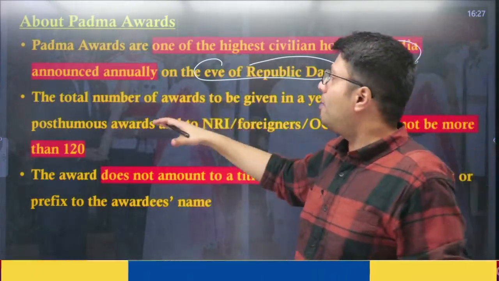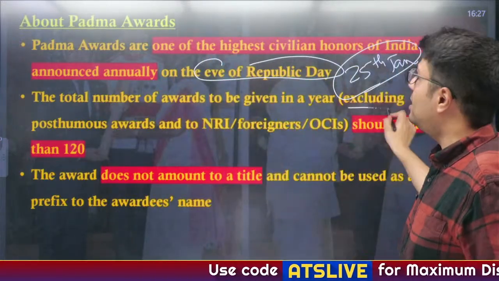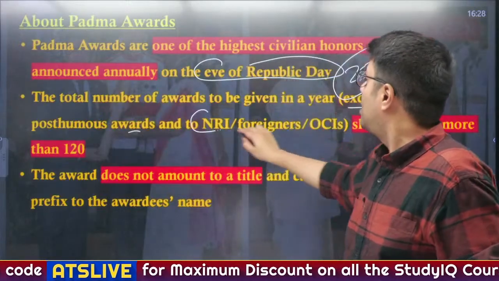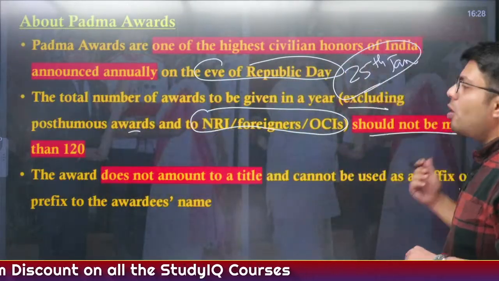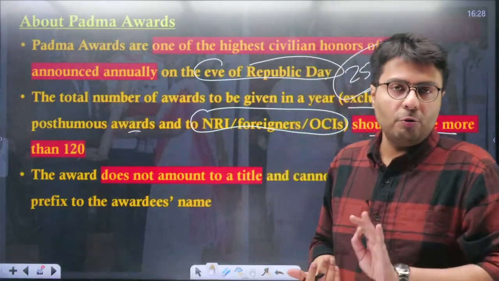Now the total amount of awards that the government can give every year, excluding the people who are not alive anymore, or excluding people who are not Indian citizens, government cannot award more than 120 Padma awards in a particular year, right?